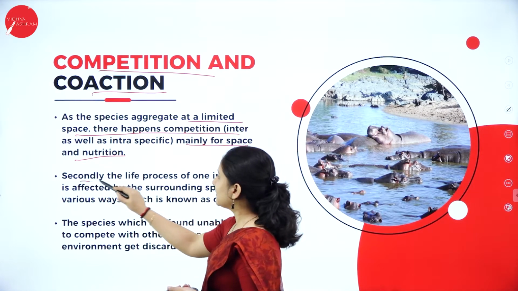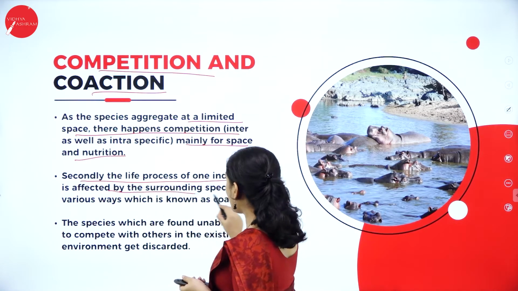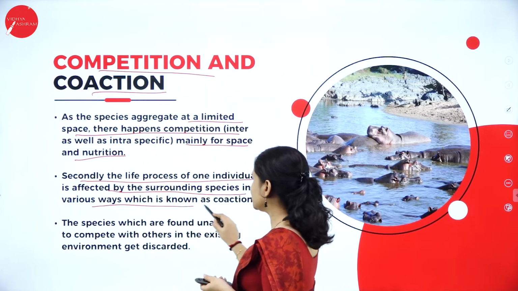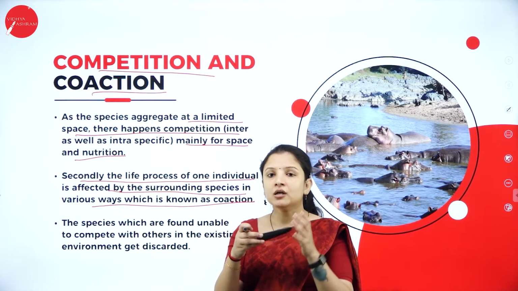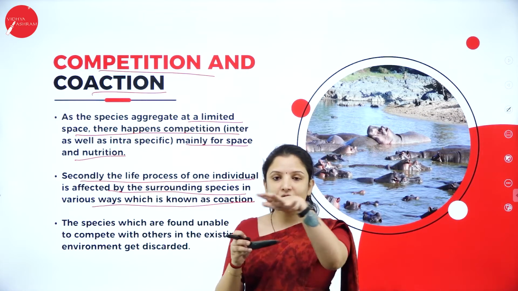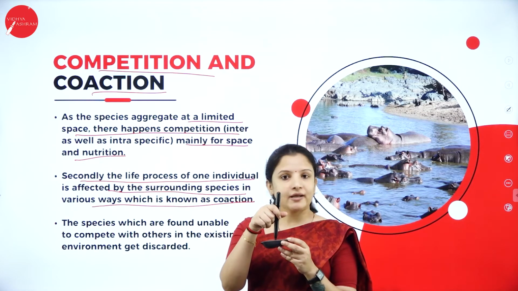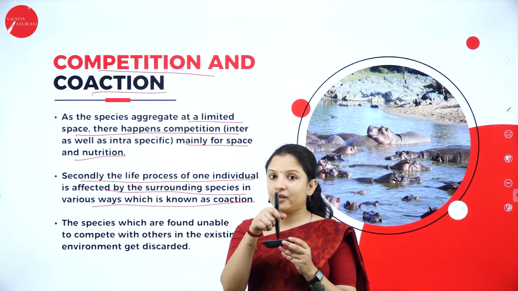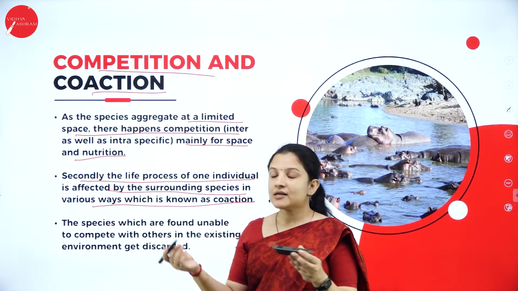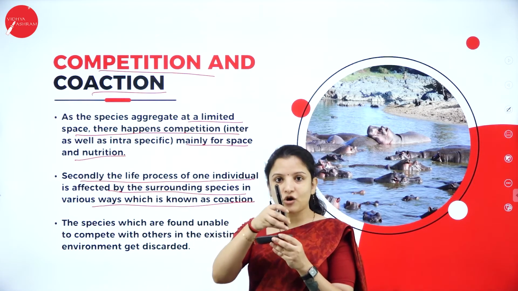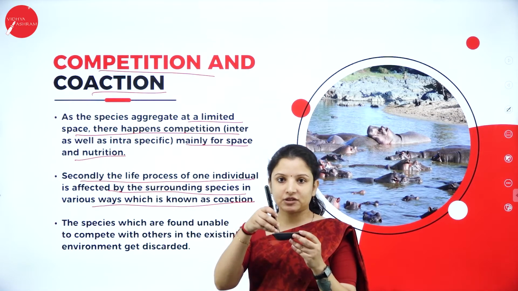Secondly, the life process of one individual is affected by the surrounding species in various ways, which is known as coaction. Again, here, you're going for a job. There are many competitors for you for that job. In that, will everybody get the job? No. Those who are capable, those who are fit will get the job, right? Others will be rejected. Just like that here also, after competition, many plants are growing, they will be competing for space.